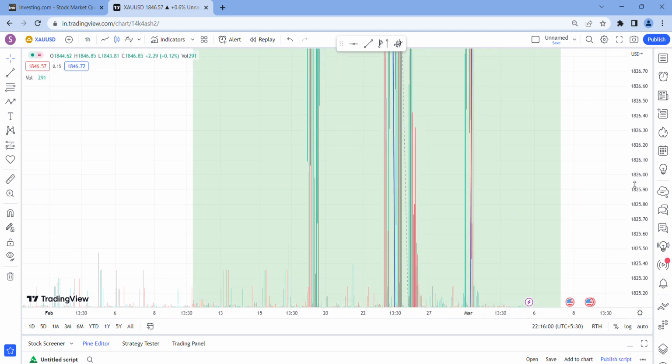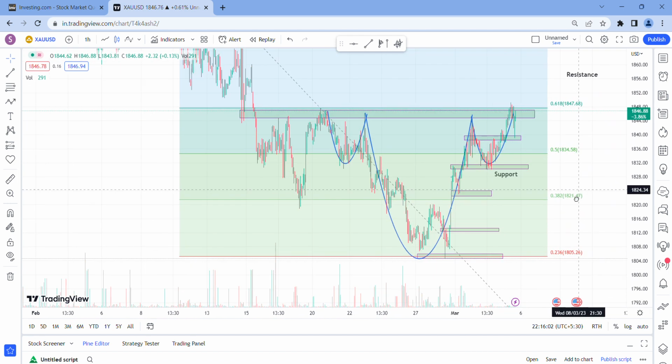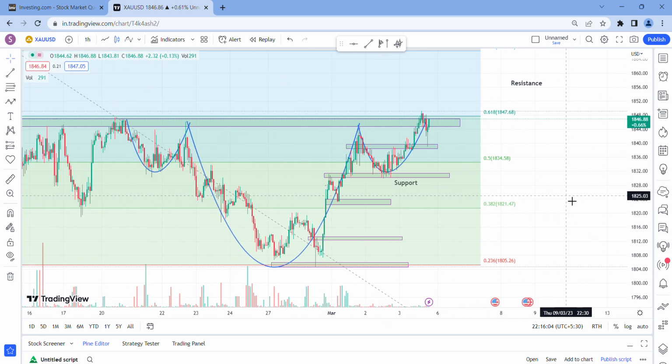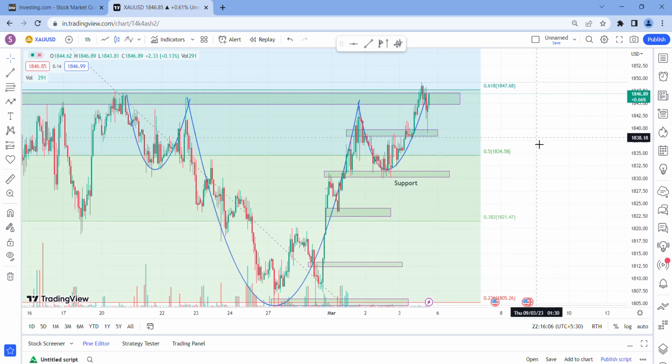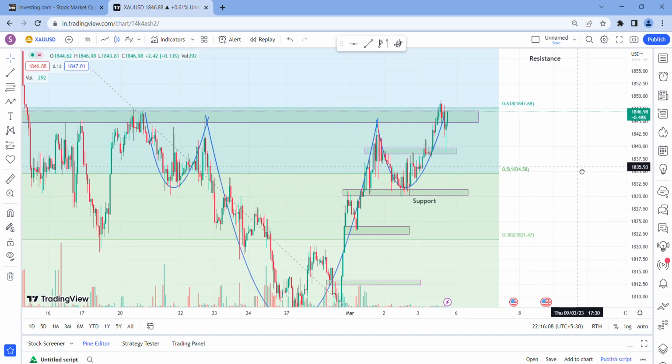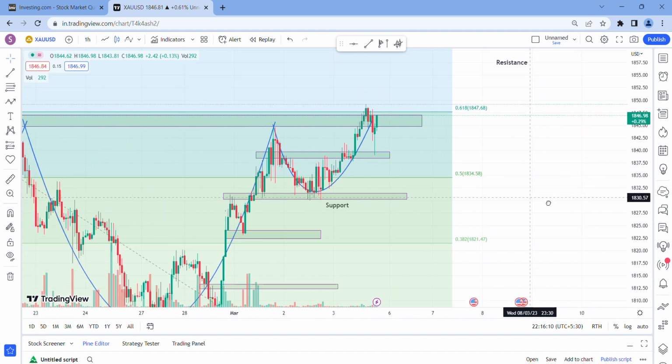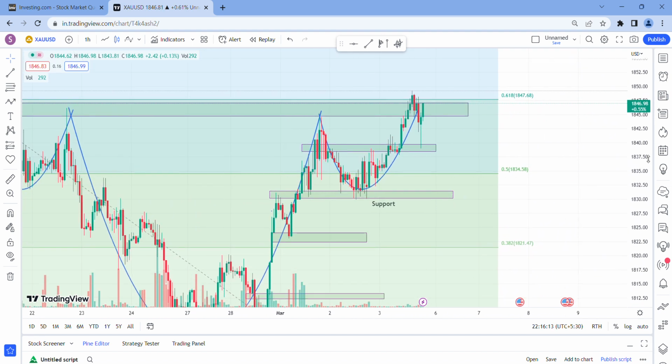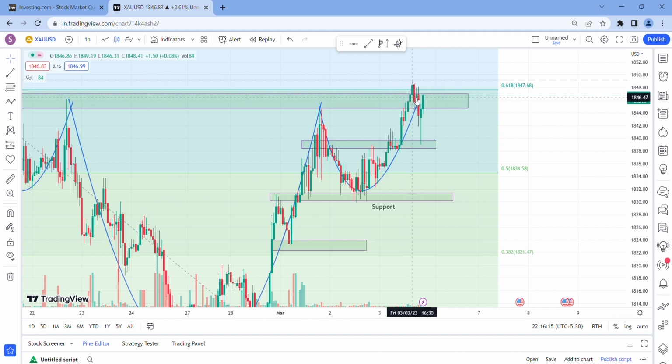It means, let me make you a little bigger. Okay, right. If you take this one, the neckline is already broken here. Yes, it is broken. But the neckline should be broken with complete.